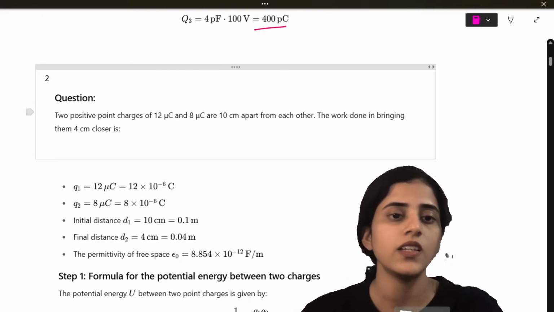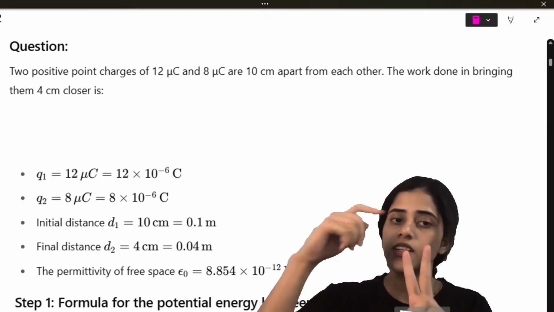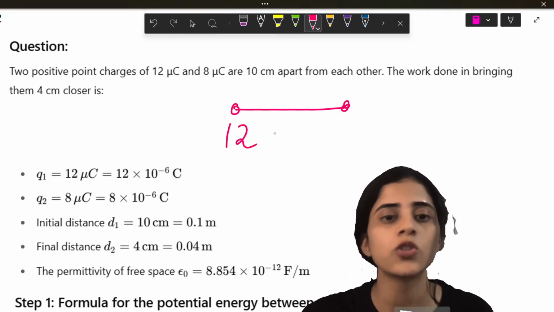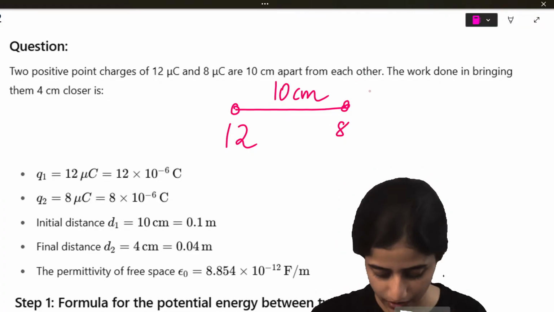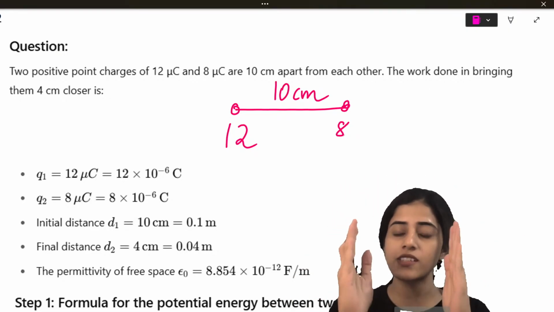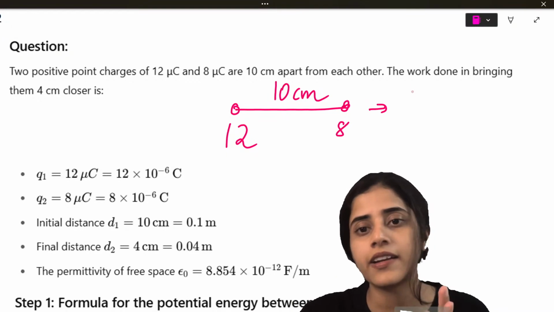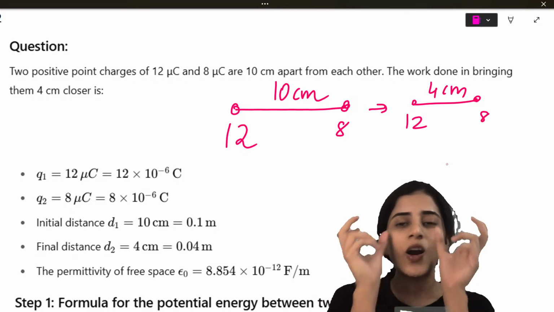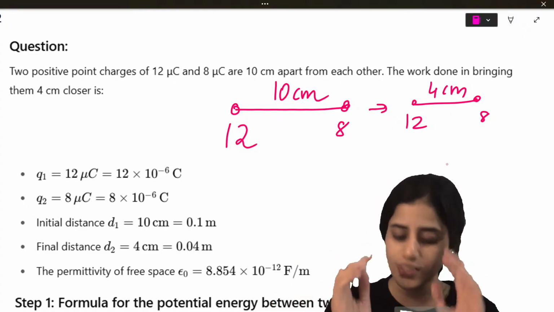Next question. 2 positive charges, 12 microcoulomb and 8 microcoulomb, are placed at a distance 10 centimeter apart. What is the work done in bringing them 4 centimeter closer? Right now the distance between them is 10 centimeter. You have to bring them to 4 centimeter distance. So how much work you have to do to bring these charges together is the question. Is the question clear to everybody? So let's quickly solve the question.